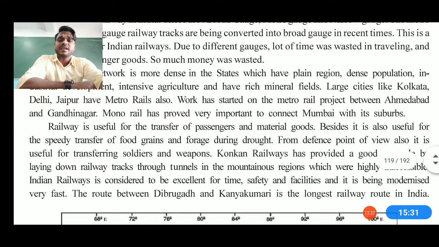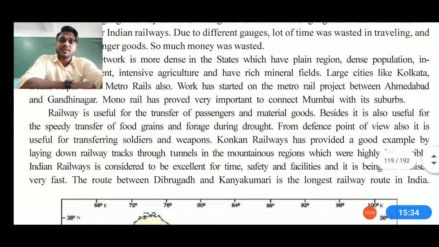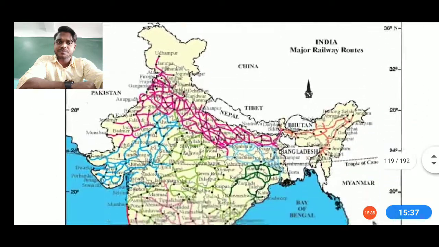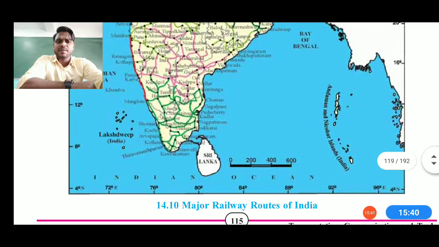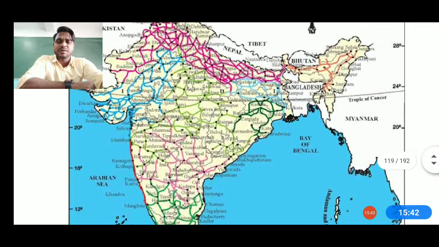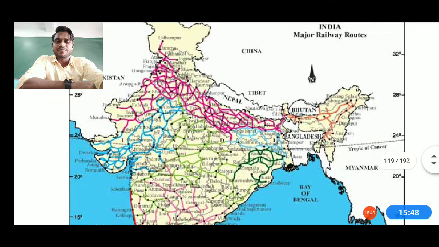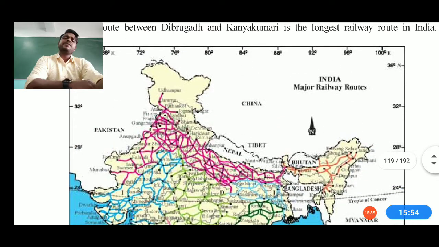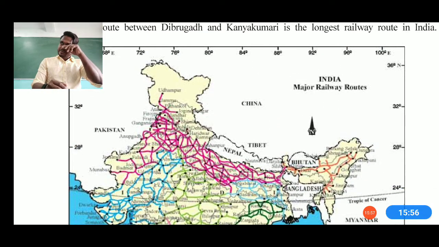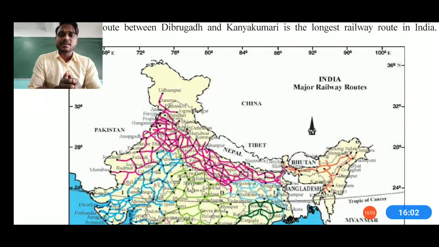And this is how we can say the railway is used for transferring passengers also from one place to another. Now I'll be showing you some of the railway routes on this map. Major railway routes of India. Now you can see the whole of India has rail routes, and that is how we are trying to establish this network more effectively. Now see, the railway route has not been mentioned in the Kashmir zone and the Himachal zone. Why? Because that zone consists mostly of remote areas where the railway system is inaccessible, so you can see that area is blank.